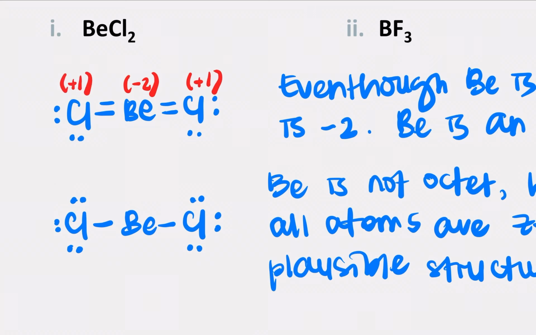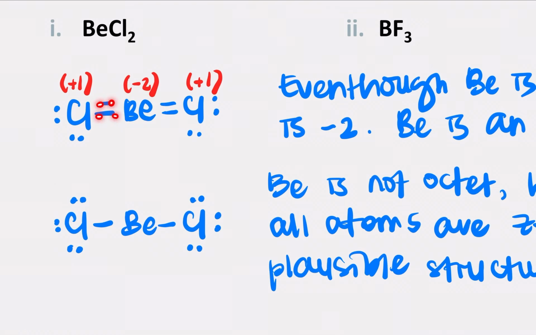If you look here, beryllium is an electropositive element. But right here, if we octet beryllium, where you have 1, 2, 3, 4, 5, 6, 7, 8 electrons for beryllium, with the double bonds its formal charge is minus 2, even though it is an electropositive element. So that is not good. An electropositive element should have a positive charge or, at best, 0 formal charge. But that is not the case when you octet the beryllium atom here.